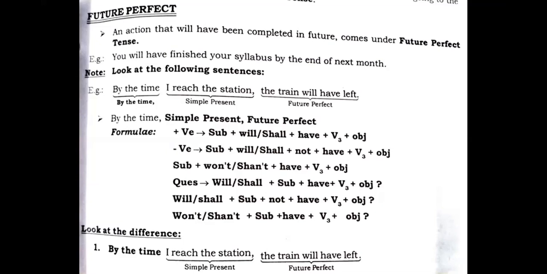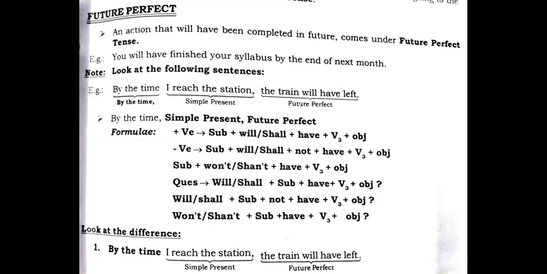Look at the following sentences. By the time I reach the station, the train will have left. That means you need to understand "by the time" is followed by simple present tense, or you call it present indefinite, and then the train will have left.